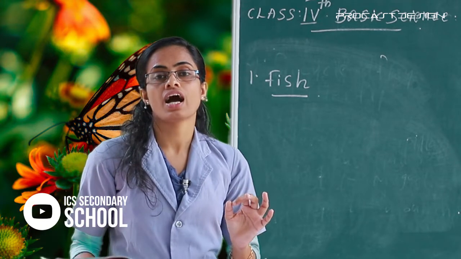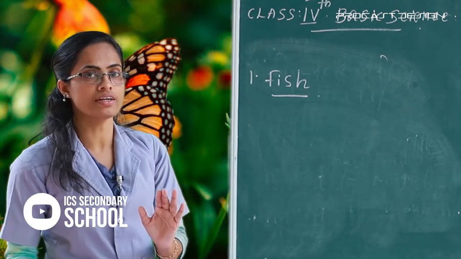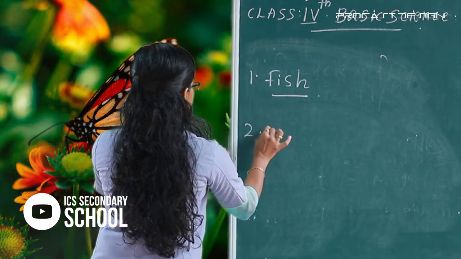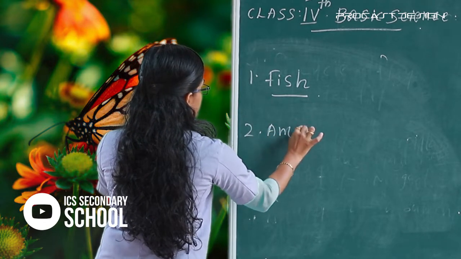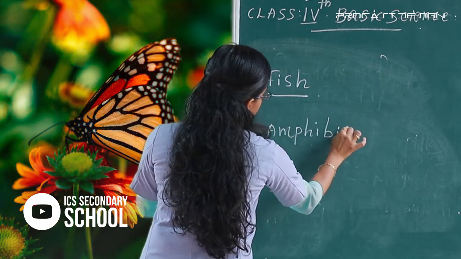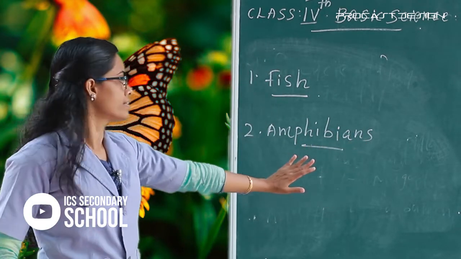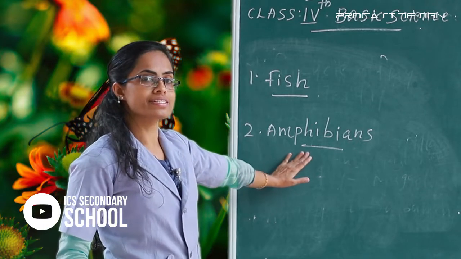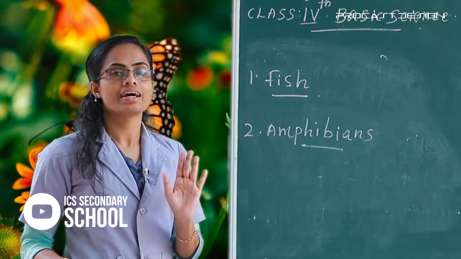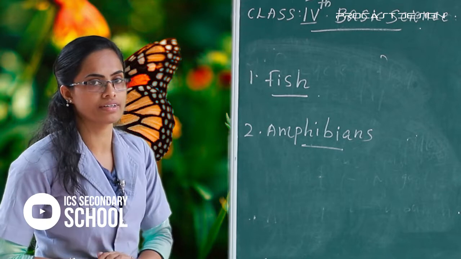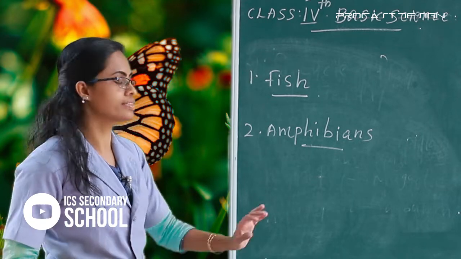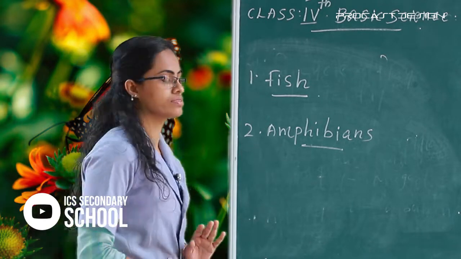And the next one, amphibians. You know what amphibians are? The animals that live on both land and water. The different examples, frog.